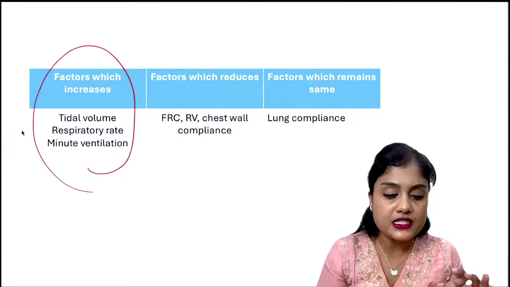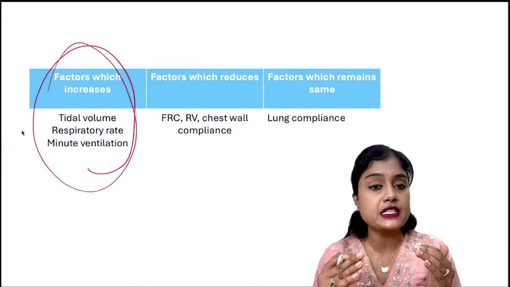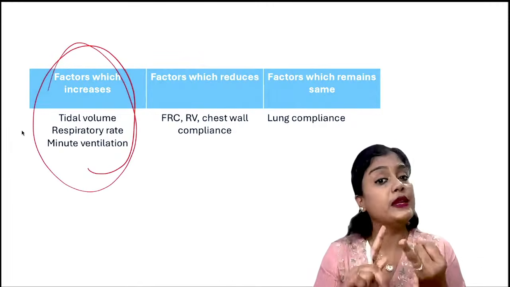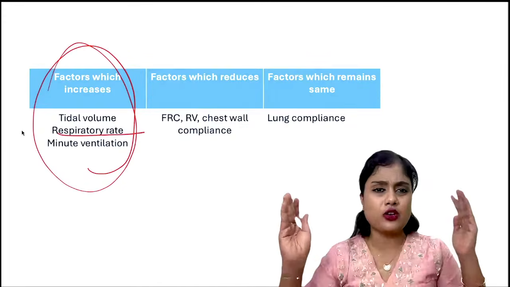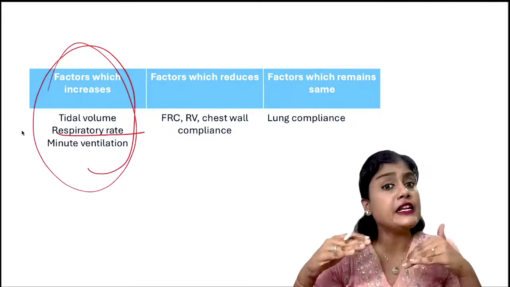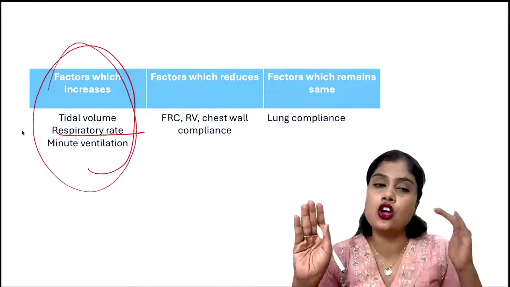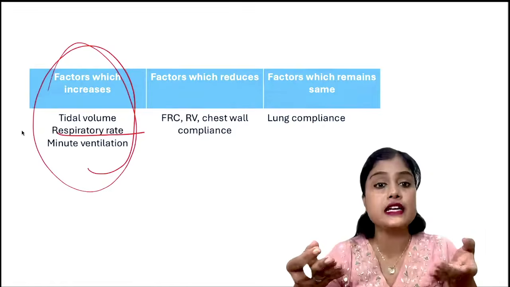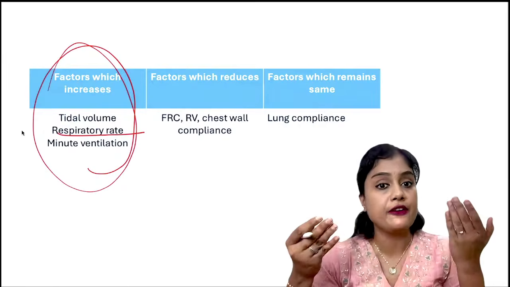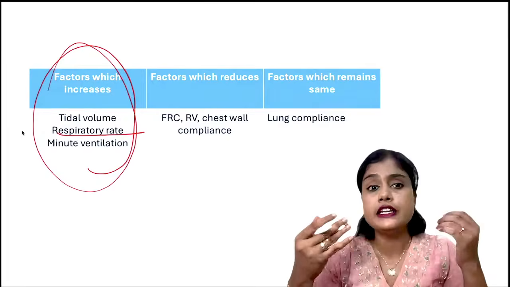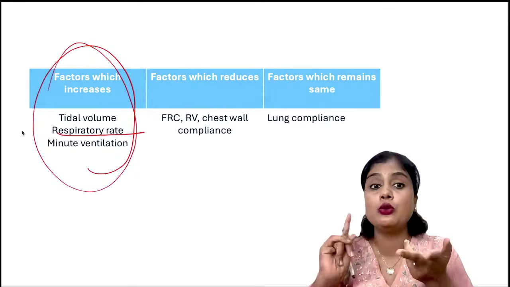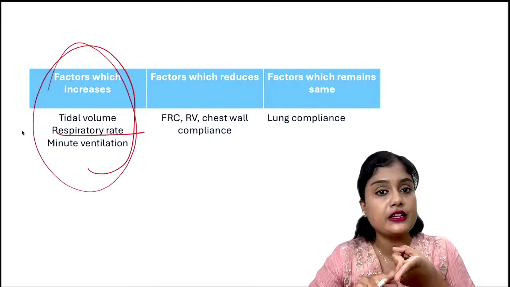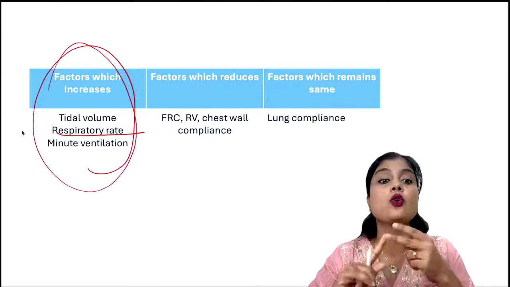What are the factors that increase in the respiratory system? Tidal volume, minute ventilation, and respiratory rate. Though respiratory rate is not increased enormously, it increases especially nearing term, not in the initial antenatal period. When the uterine size increases, pushing the diaphragm up, there is an increase in the respiratory rate, which is not very significant. But because tidal volume is increasing, the minute ventilation also increases.